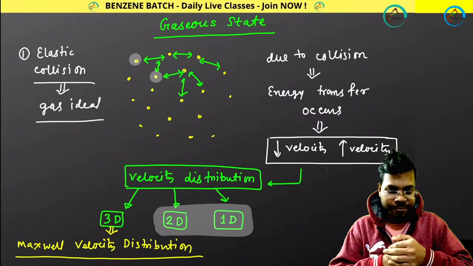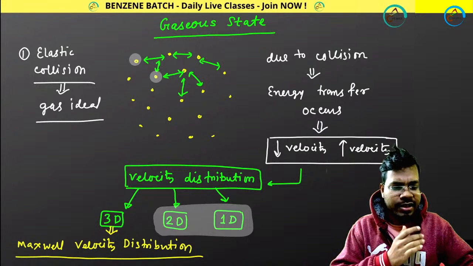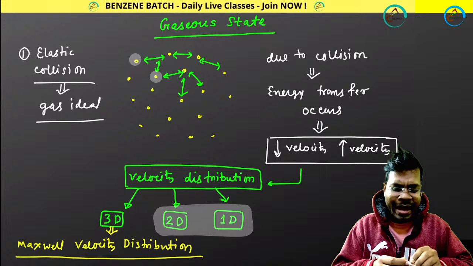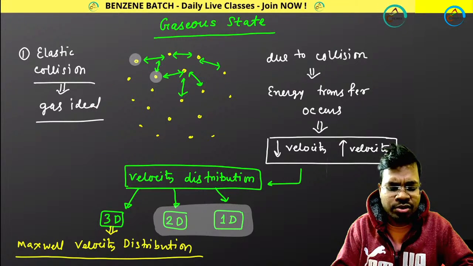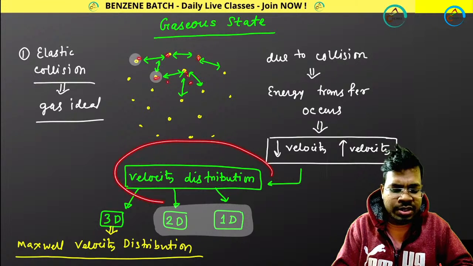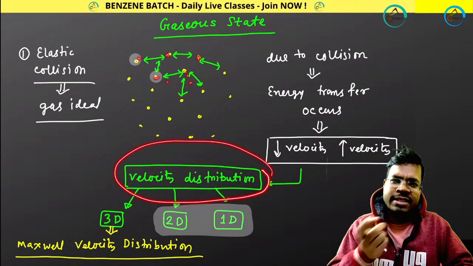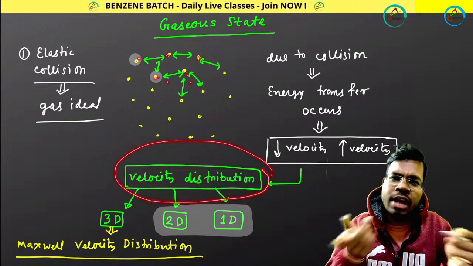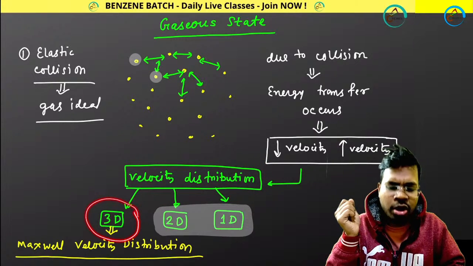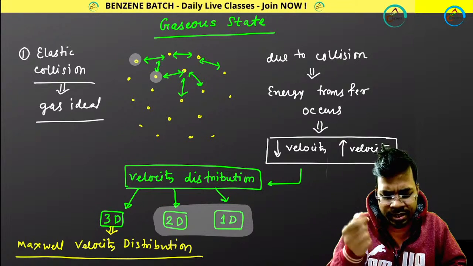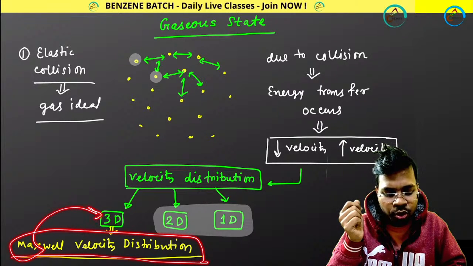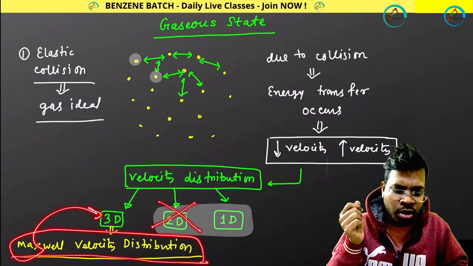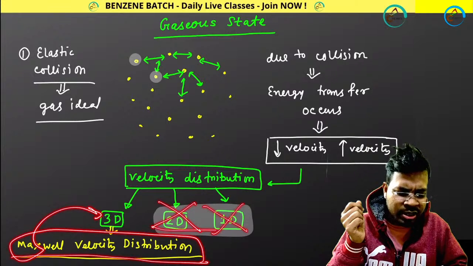So, gaseous state. What happens in the gaseous state? As I already told you, a lot of molecules move here and there and collide with each other. Whenever they collide, these kinds of velocity distributions are possible. As gaseous molecules are distributed in 3 dimensions, we will discuss the Maxwell velocity distribution in 3 dimensions. We don't want to discuss 2-dimensional or 1-dimensional distribution; these are not in your syllabus.